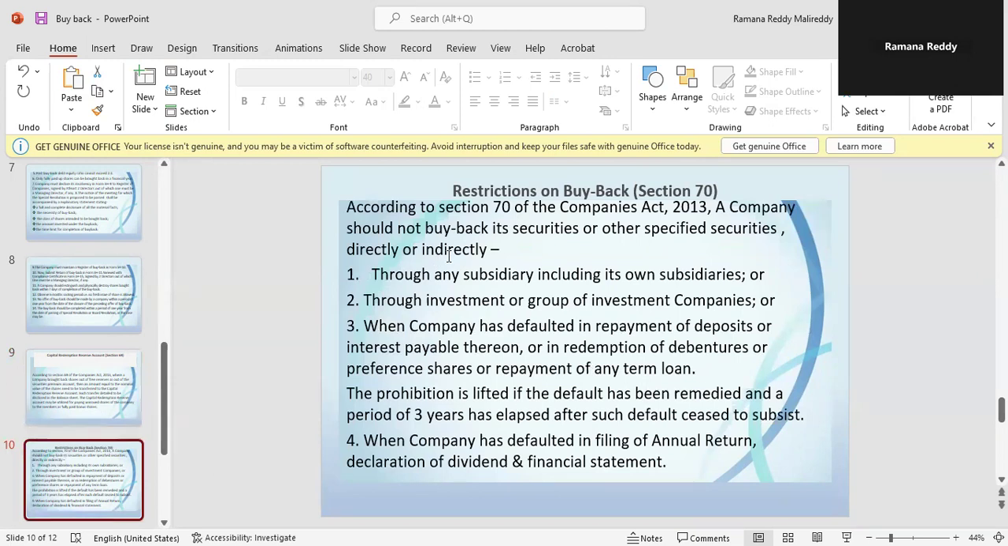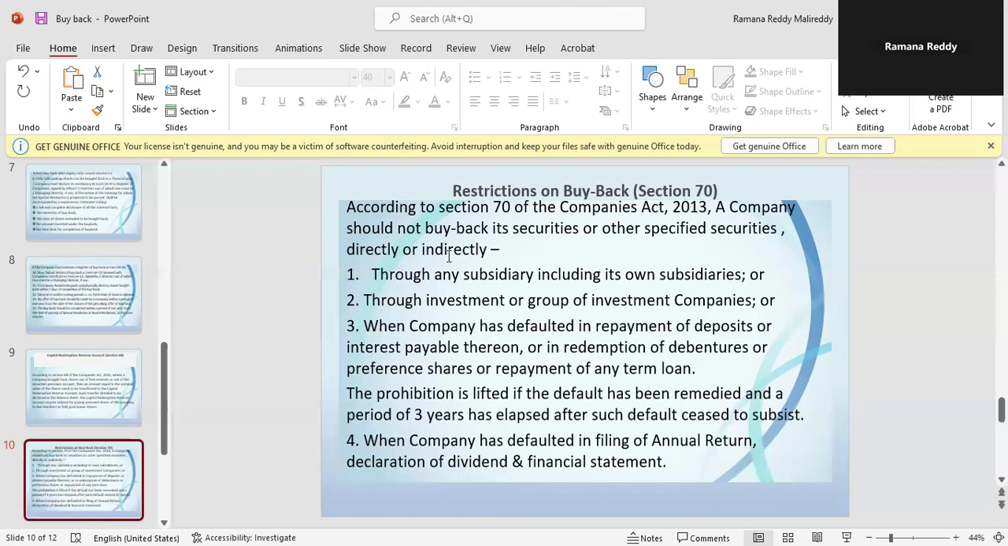So the restriction on buyback, Section 70. According to Section 70 of the Companies Act 2013, a company should not buy back its securities or other specified securities, either directly or indirectly, through any subsidiary, including its own subsidiaries, or through investment or group of investment companies, or when the company has defaulted in repayment of deposits or interest payable thereon, or in redemption of debentures, or preference shares, or repayment of any term loan. So these are all restrictions.